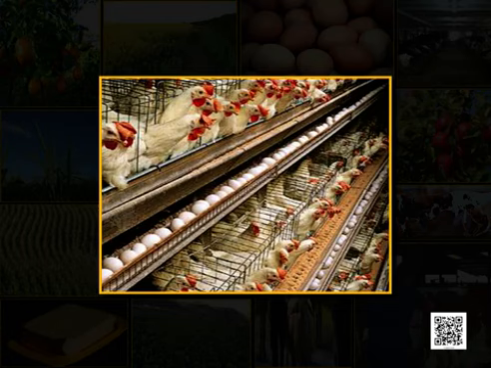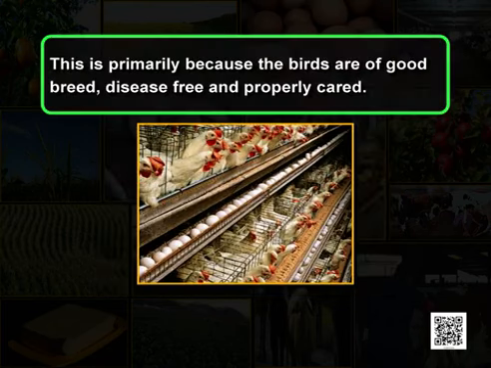How can we have good breed poultry birds which are disease resistant? Just as in dairy farming, the fundamental requirement of poultry farming is selection and rearing of disease-free breeds. They are then kept in properly managed and spaced cages, as you can see in the picture. Here you can also see that the eggs laid by them are big and in good condition. This is primarily because the birds are of good breed, they are disease free and are properly cared.